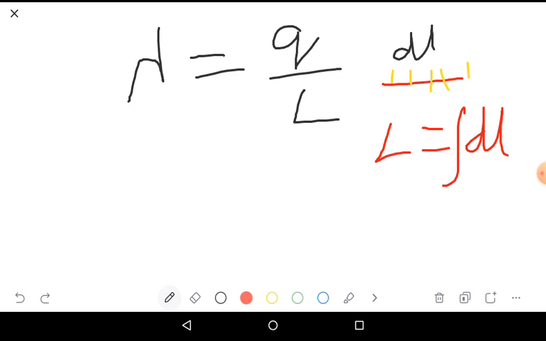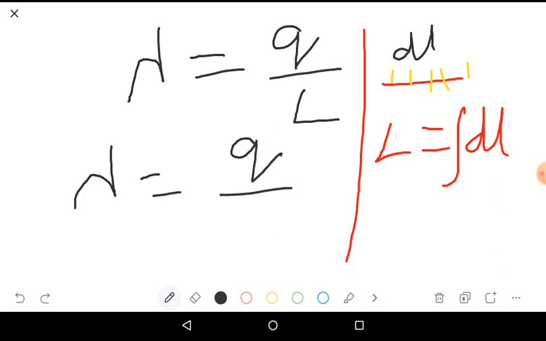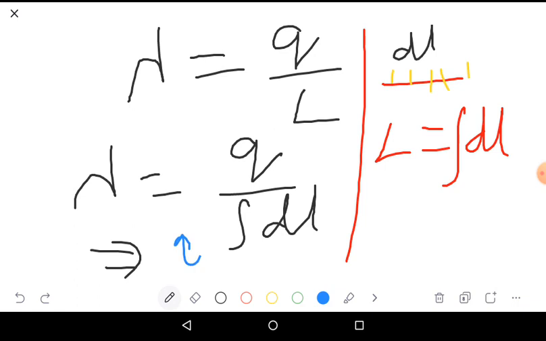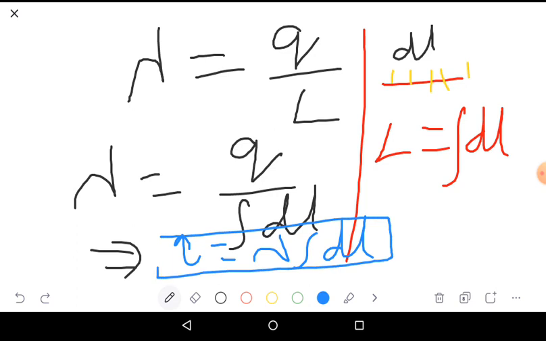We substitute this integration value here in lambda. Then lambda equals q divided by integral dl, or q equals lambda integral dl. This is linear charge density.